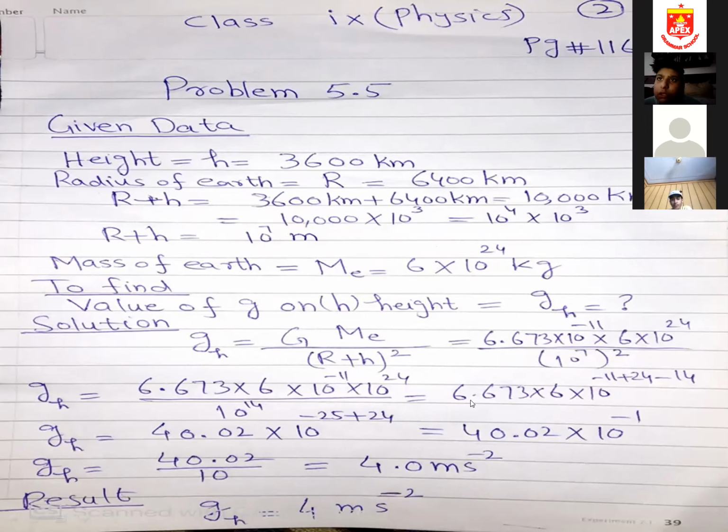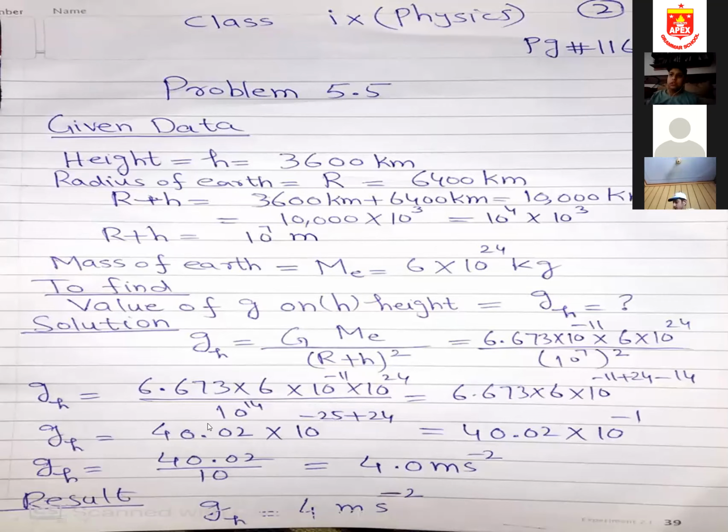Then bases are same, the powers will be added. So minus 11, this 24 and this minus 14. If it goes from down to up, the power will be added. So minus 11 minus 14 will be minus 25 plus 24. If you multiply 6.673 by 6, you will get 40.02, multiplied by 10 to the power minus 25 plus 24. So minus 25 plus 24, you will get 10 to the power minus 1.